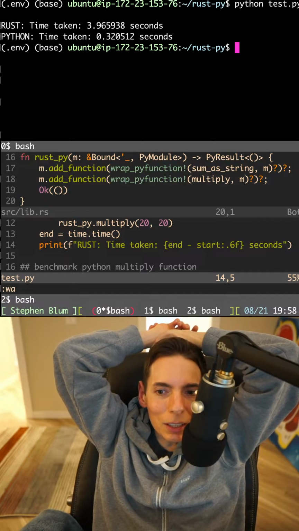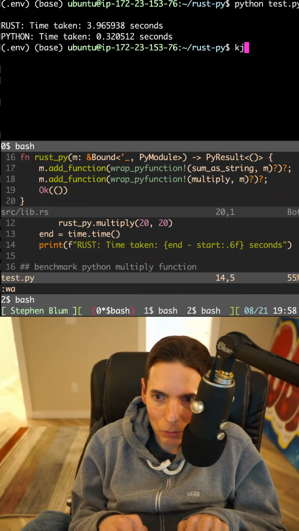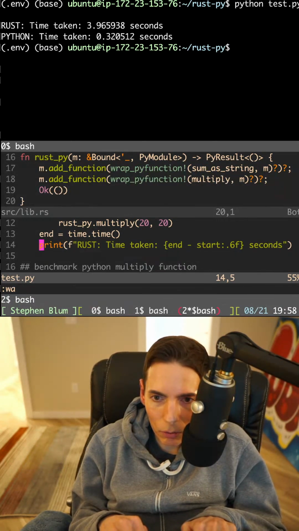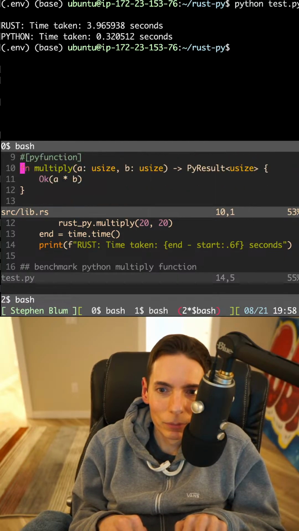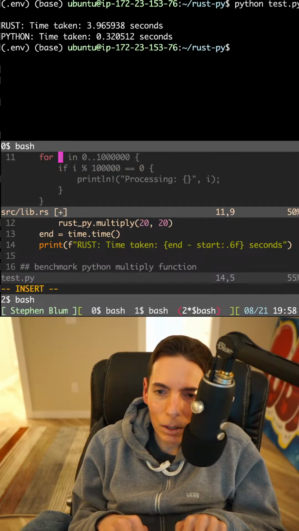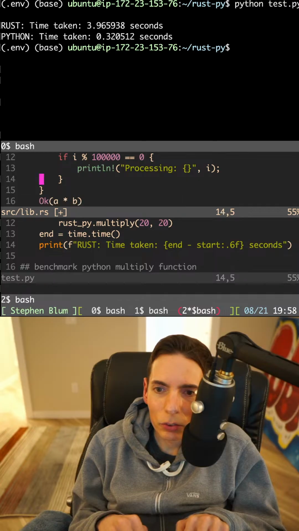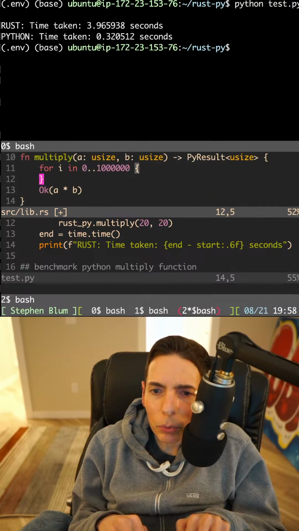So what you need to do is put the for loop inside of the Rust code here. So we have to say for, here we go. Let's just do it like this. And then, no, I don't want any prints.